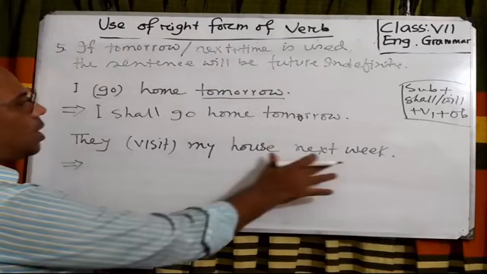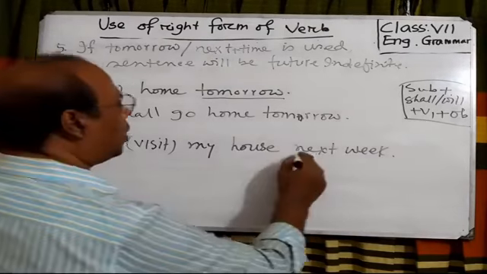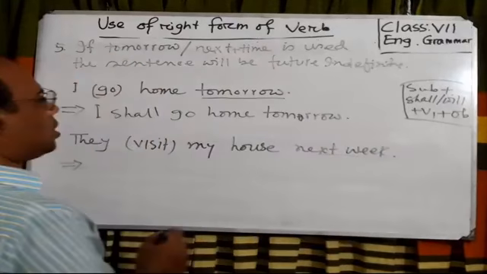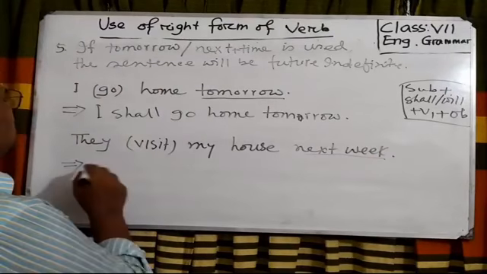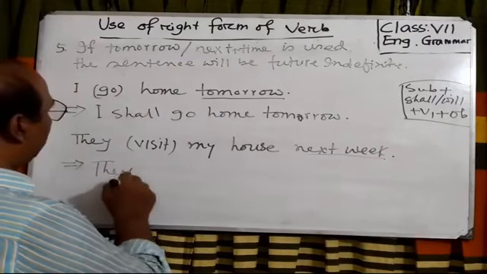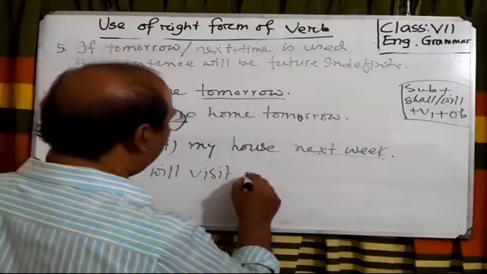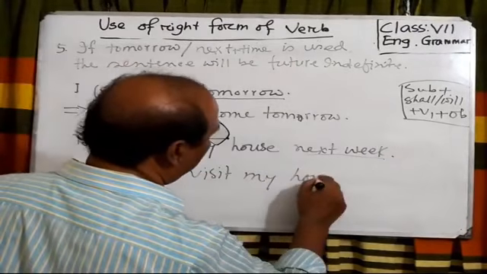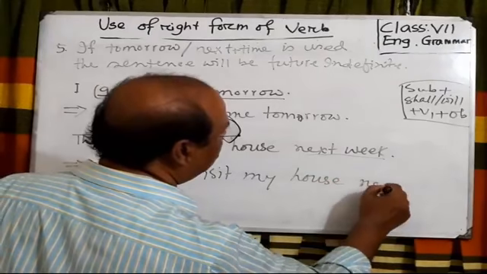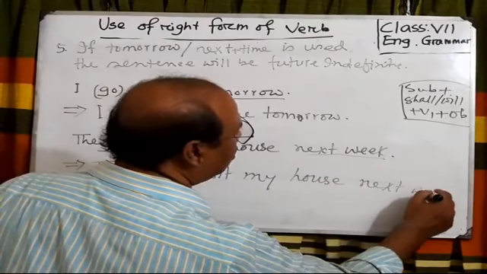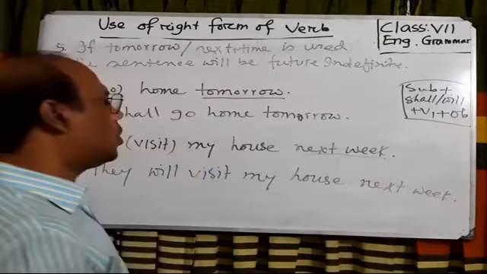Look at the second sentence. They visit my house next week. Next week. So the sentence will be future indefinite. They will visit my house next week.